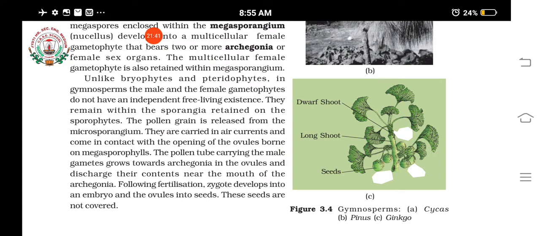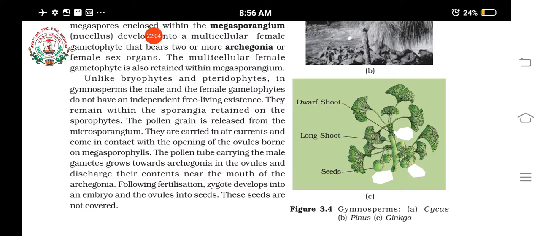That is, the ovule develops into seeds, and the zygote is found inside the seeds. Okay, and the seeds are not covered. They are exposed to the air on the megasporophyll. So seeds develop in female cones.